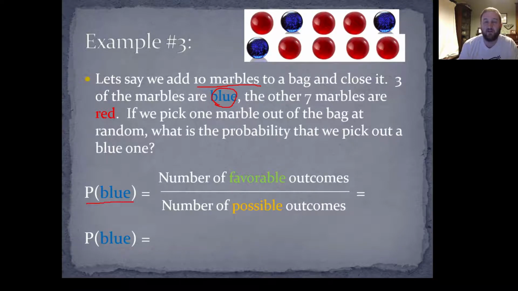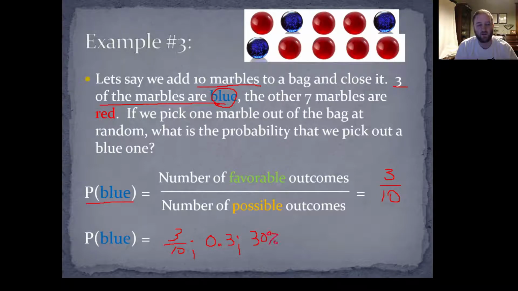The number of favorable outcomes: how many blue marbles are there in the bag? It says right here there are 3 marbles that are blue, so there are 3 favorable outcomes. Then on the bottom, we want the number of possible outcomes. How many total marbles are there in that bag? There's 10. So our probability is 3/10. Again, you could write that as a decimal. 3/10 as a decimal is 0.3. Or you could write it as a percent, which would be 30% probability.